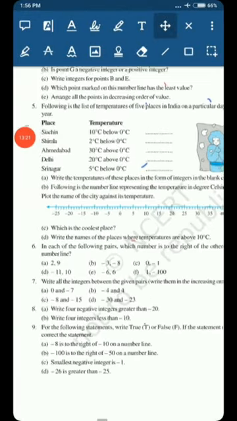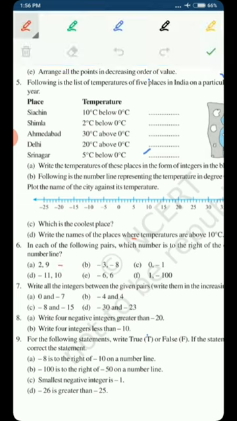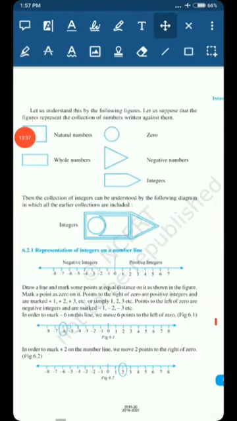In part A, we are given the numbers 2 and 9. We have to tell which number is to the right of the other, whether 2 is to the right of 9 or 9 is to the right of 2. As you all know, on a number line the numbers are written like this.